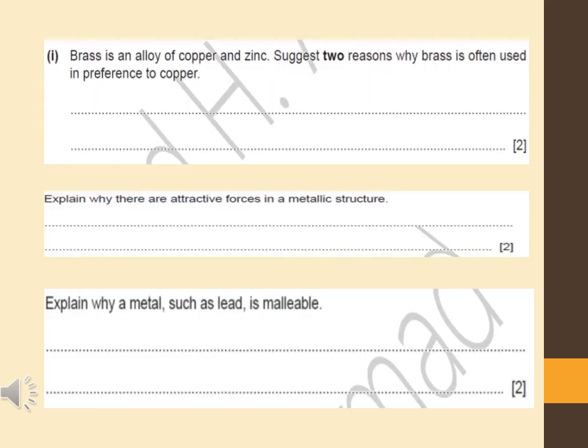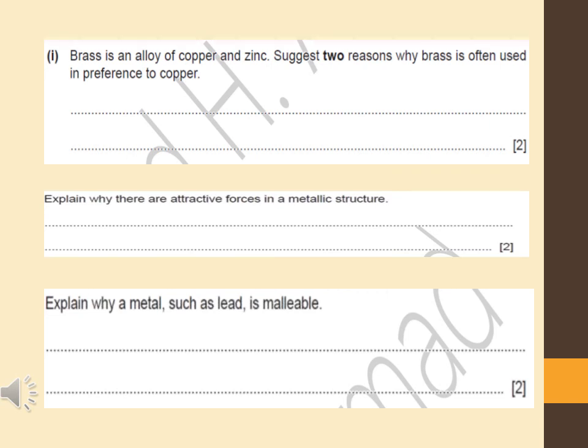Here I have taken some theory questions just to give you practice in how questions could be asked about this topic. If you have learned and understood this topic and noted down the points which I have taught you, you can easily answer the questions related to this topic. Very easy, very clear, straight questions are being asked. You can see that brass is an alloy of copper and zinc. Give two reasons why brass is often used in preference to copper.